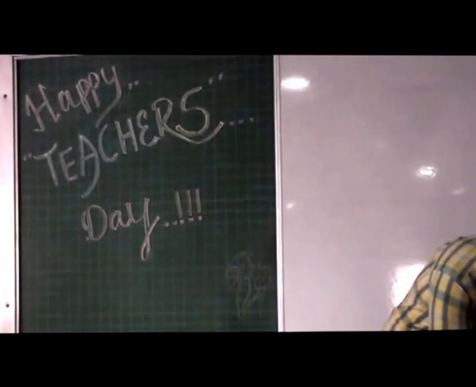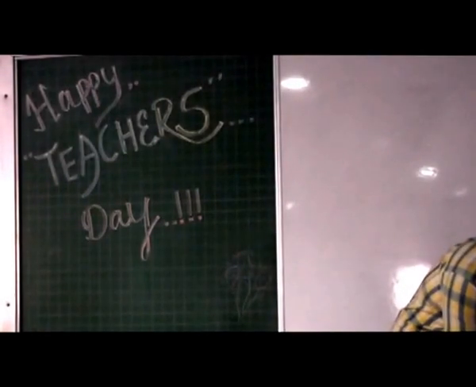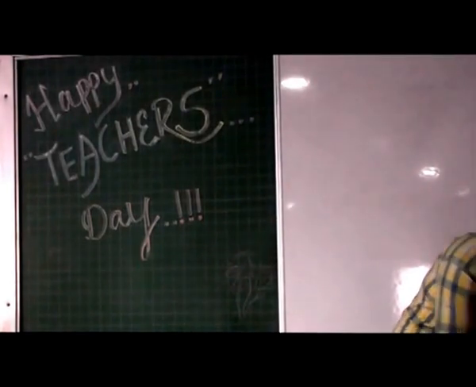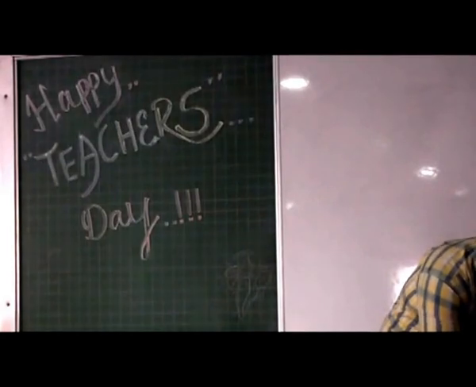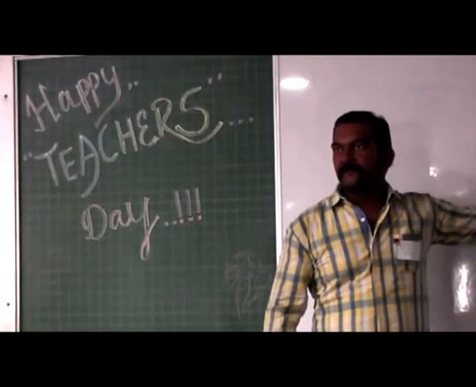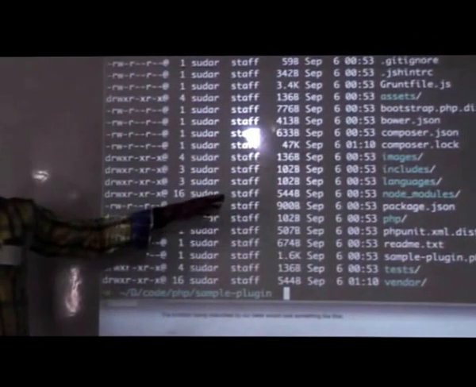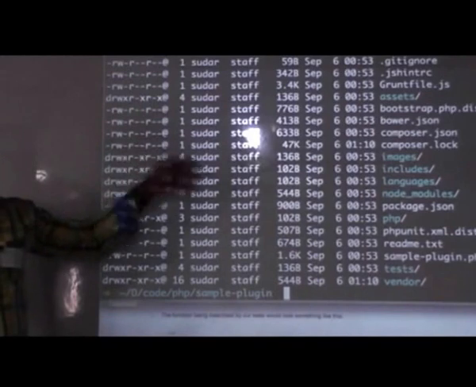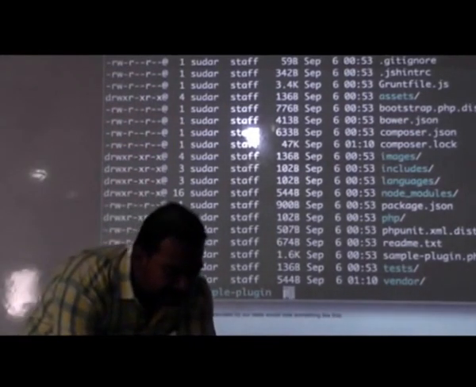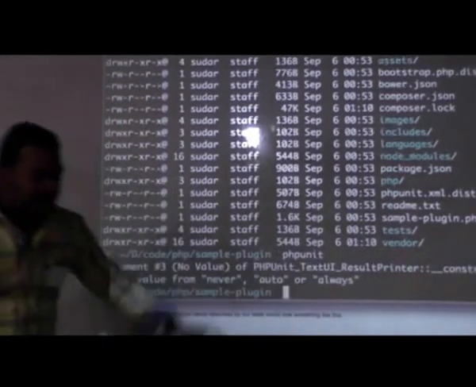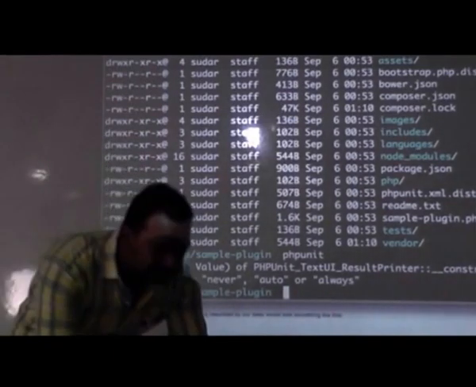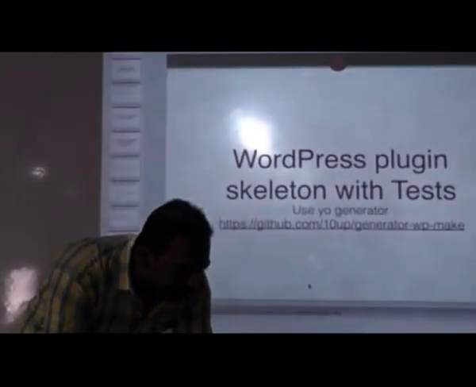Okay, I'll quickly show you what that skeleton looks like. I just used it to create a sample plugin. If you look at it, it creates a Grunt file for you, which will put in your asserts. It will also create a tests directory for you. It will also set up your Composer, everything. You can simply run the unit tests here, and it will run the unit testing for you.